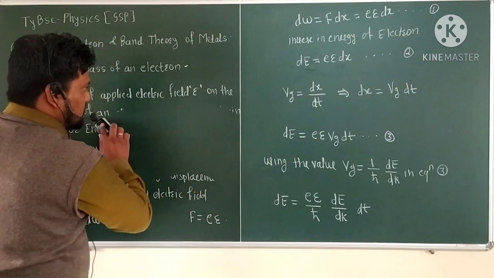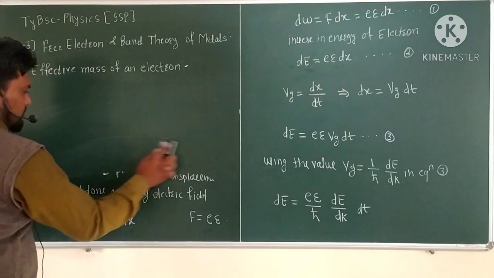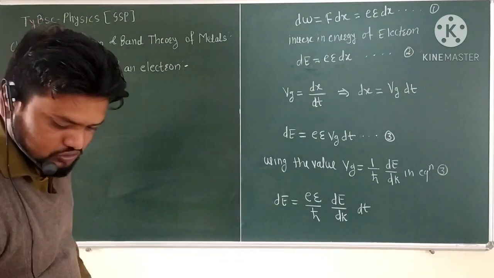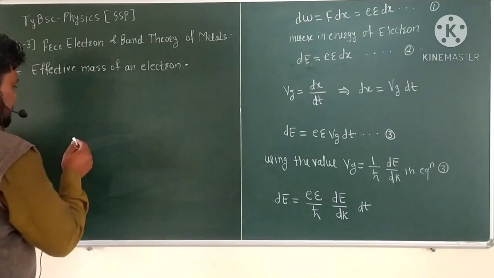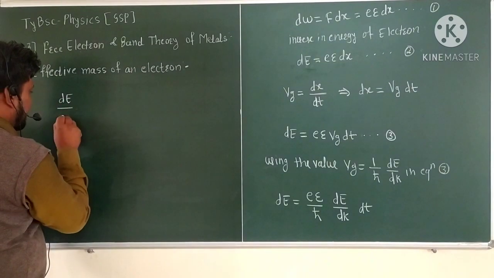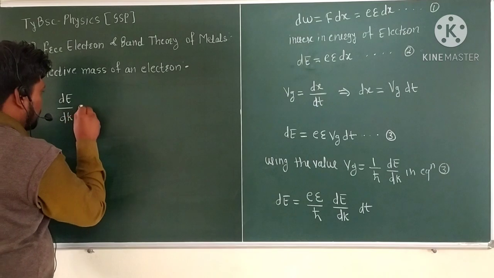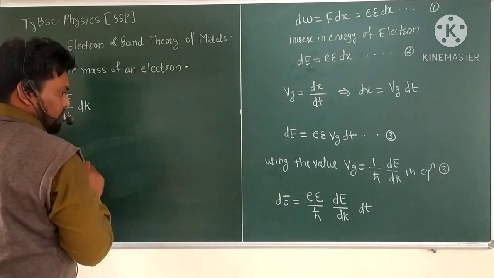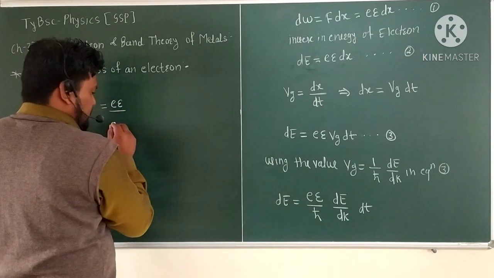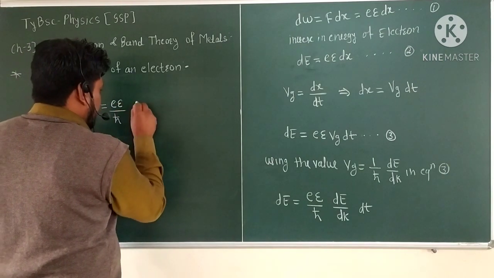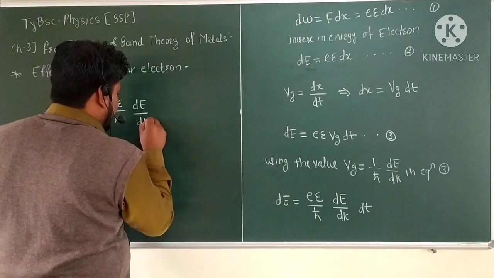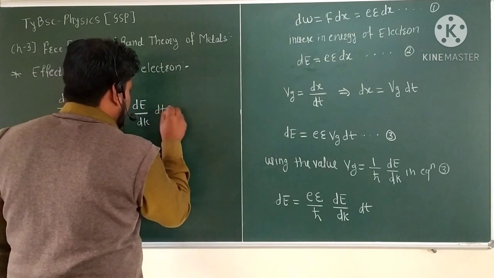So for the LHS of this equation, we want to multiply and divide by dk. So dE/dk into dk is equal to E epsilon divided by h cross into dE by dk into dt.